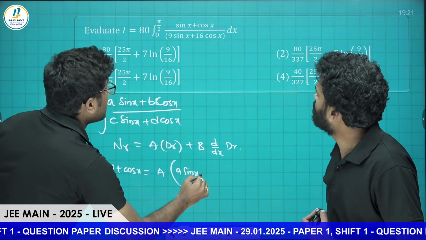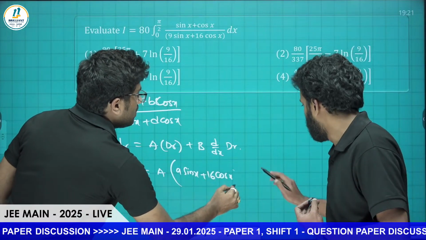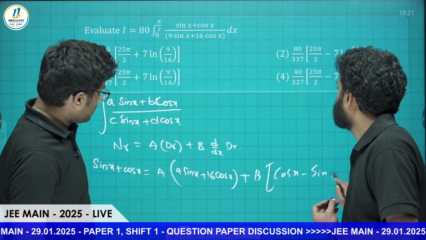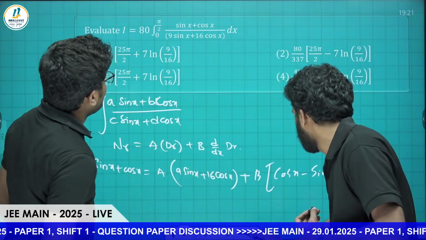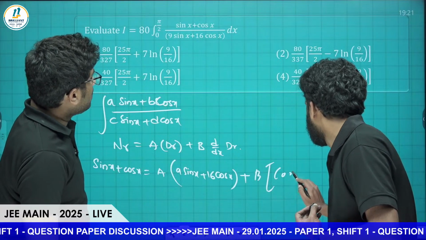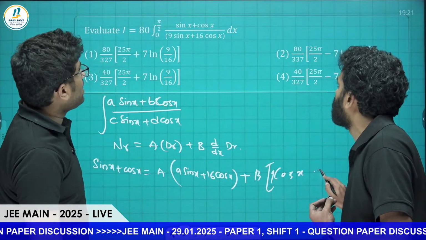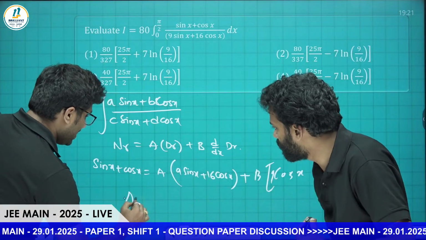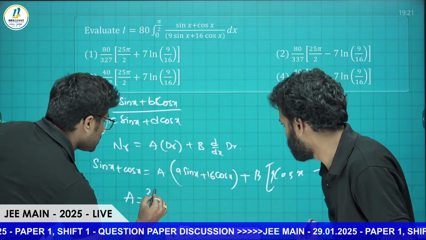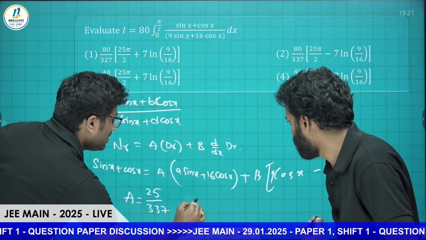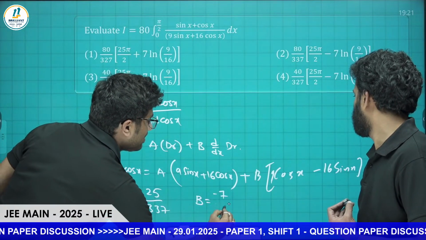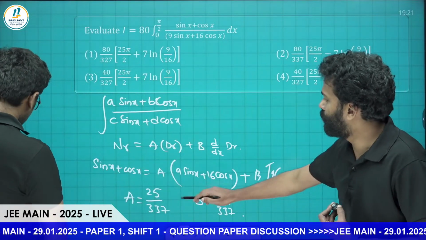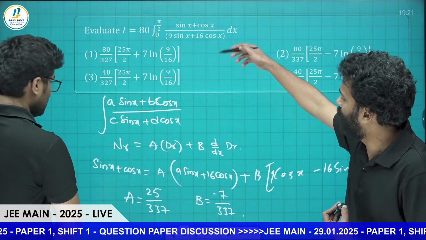So we express sin x plus cos x equals A into the denominator, which is 9 sin x plus 16 cos x, plus B times (9 cos x minus 16 sin x). Fine. Therefore, directly I am writing the values, sir. If we compare both sides, A is equal to 25 divided by 337 and B is equal to minus 7 divided by 337. So we are done almost. If you substitute this value, the denominator and the numerator will cancel.